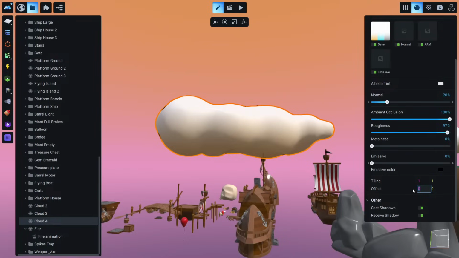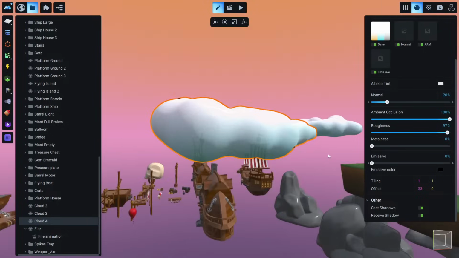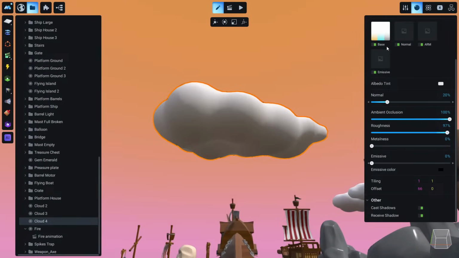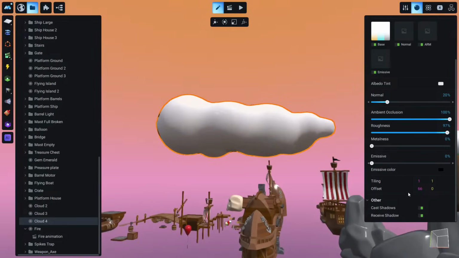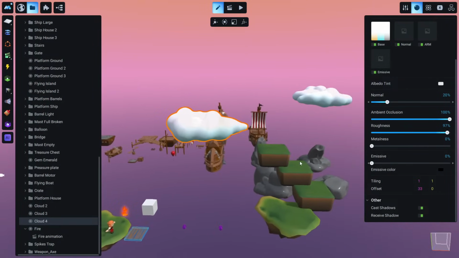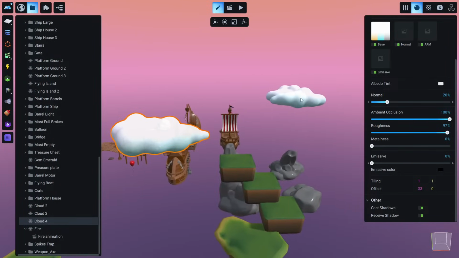If I set this to one third of the texture, so something like 33, now you see it's blue. These clouds are blue. And if I set it to 66, for example, this will be gray, because we moved the offset. Let's take it back to 33. It's nice and colorful. I hope Annie can jump on there.